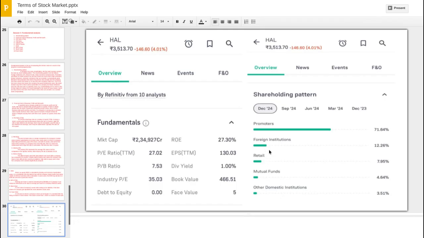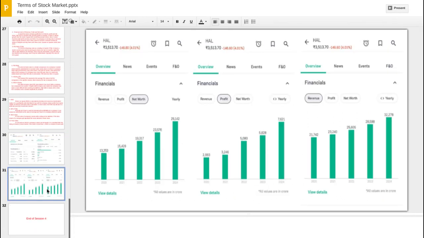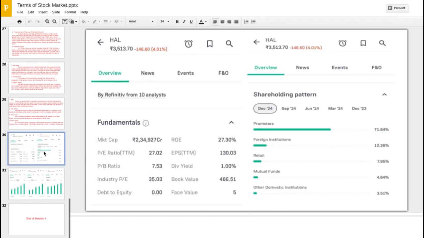Okay, so this is the December 2024 quarter. Then we'll go to our next. Here one thing we have to see, you can verify and compare from September 24 to December 24.